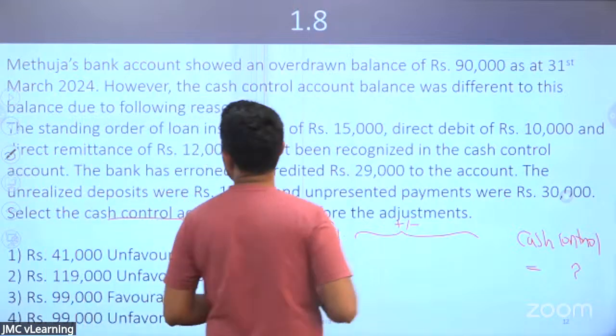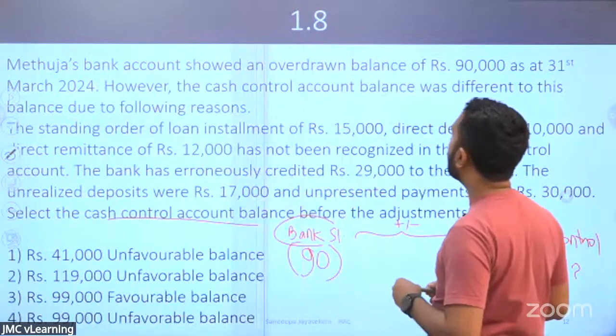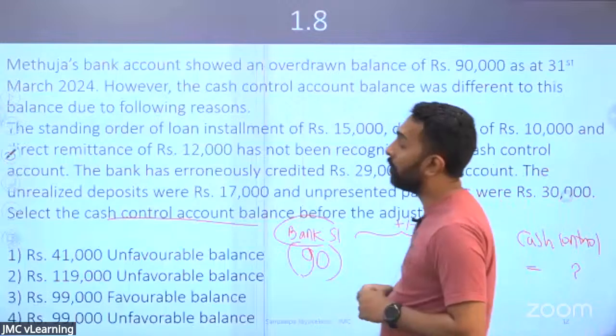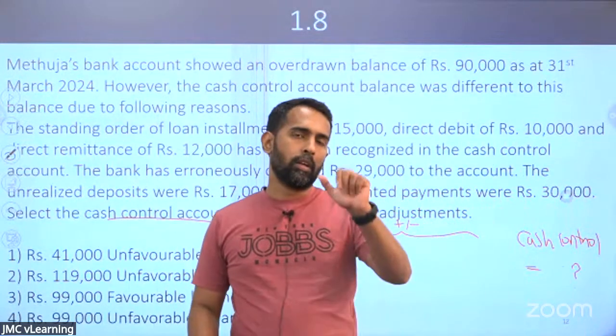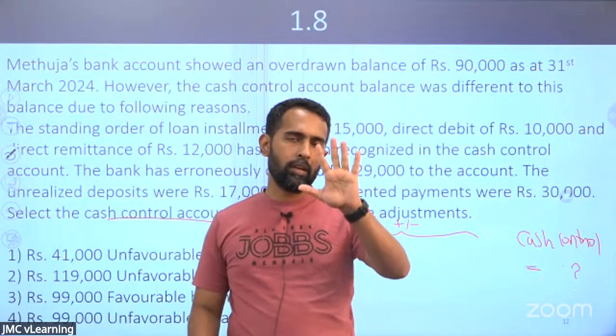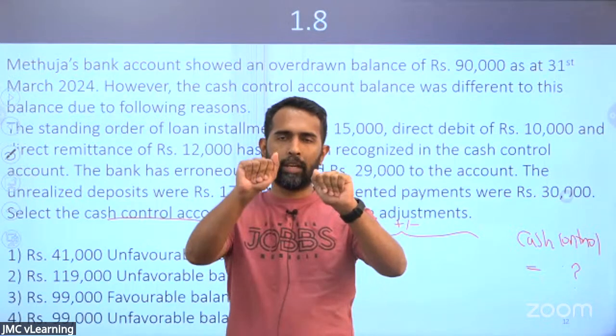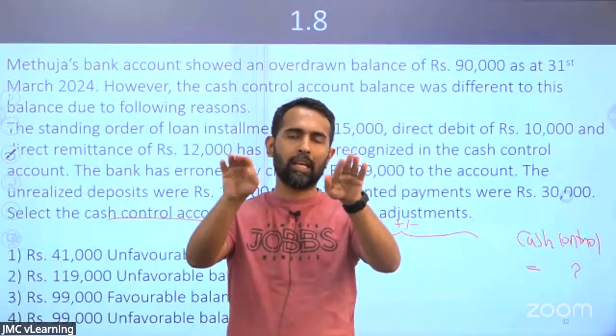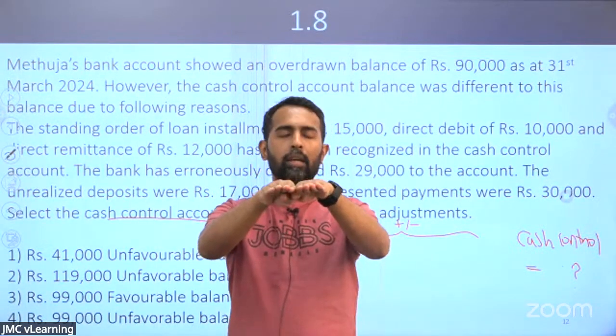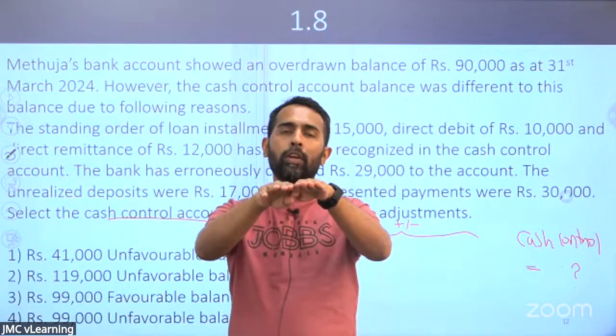Look at the first one. Standing order of loan installment 15,000. You know the mechanism, I have explained it. Cash book, bank statement. First of all, you assume these two balances are equal. Then you put the impact of the transaction.